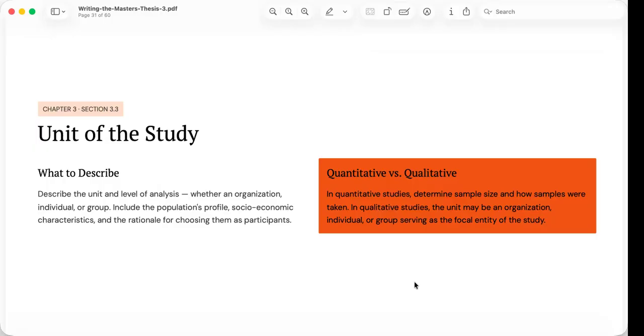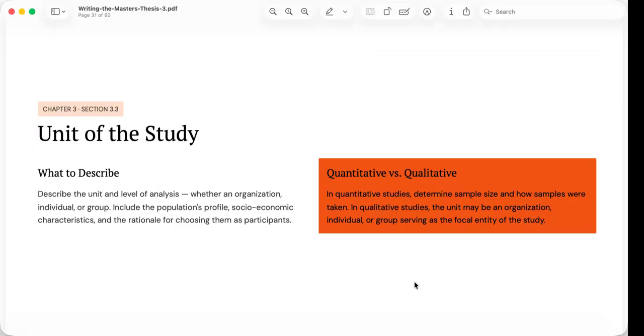So we are reminded that we also need to describe the characteristics of the population. For quantitative studies, this may include demographic information such as age, sex, educational attainment, years of service, or organizational position. For qualitative studies, it is equally important to explain why the chosen participants possess the knowledge or experience necessary to answer the research questions. The emphasis is not on quantity, but on relevance.